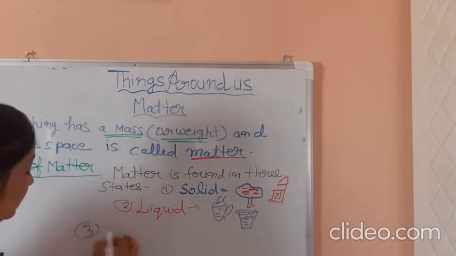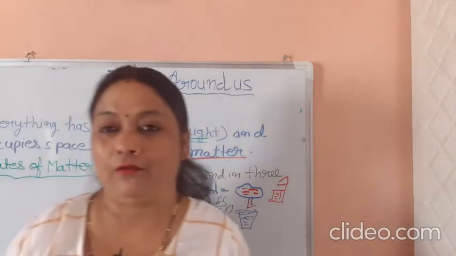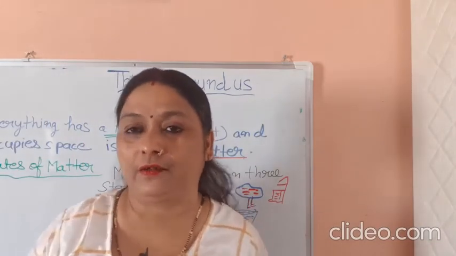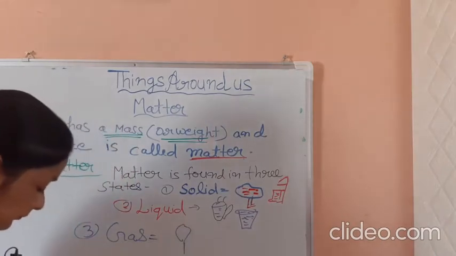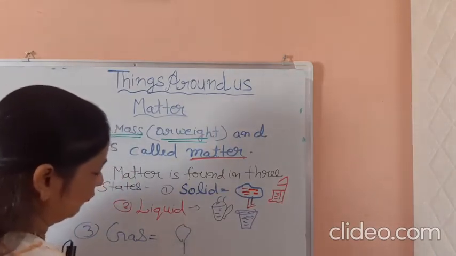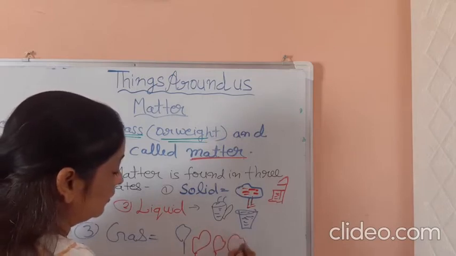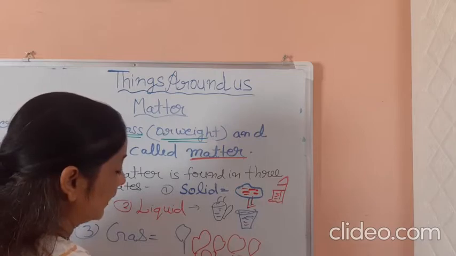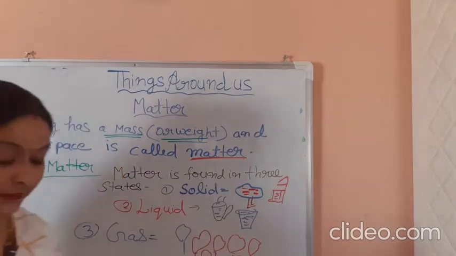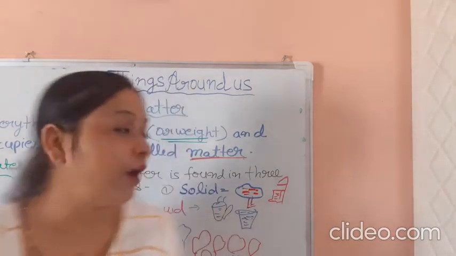And third, gas. We already know about a balloon filled with gas. Okay, this is a balloon, with different shapes and different sizes. Children play with this balloon. Balloons are filled with gas. So these are the three forms or three states of matter.